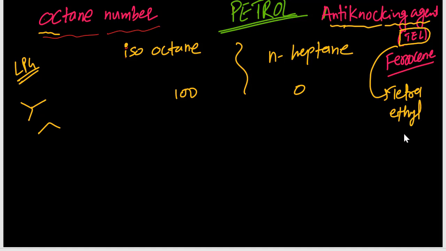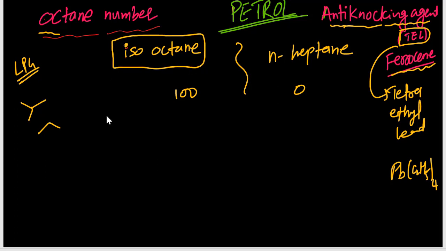Tetraethyl lead is Pb(C2H5)4, that is, C2H5 taken four times. Also we use ferrocene. We use these anti-knocking agents to reduce the noise. To reduce the noise, the efficient compound is known as isooctane.